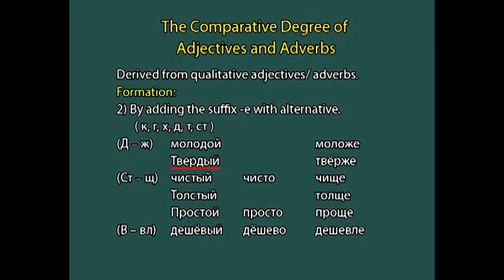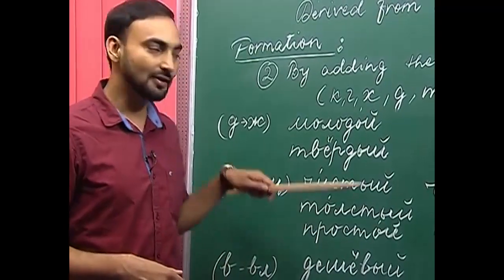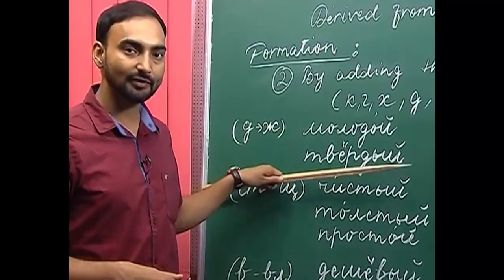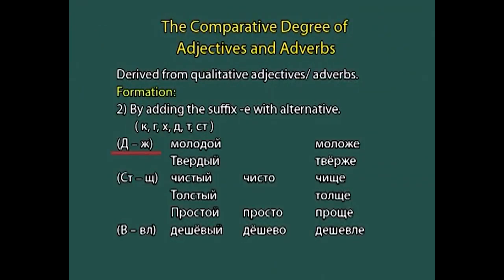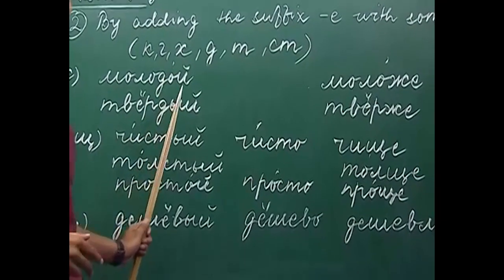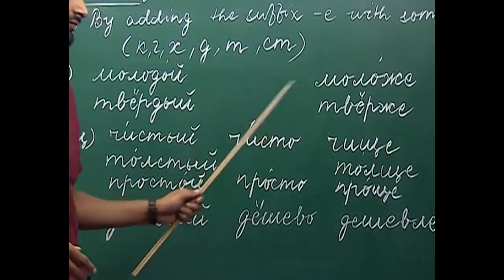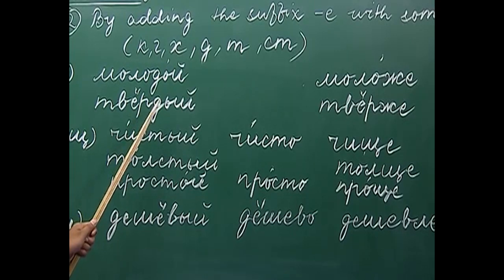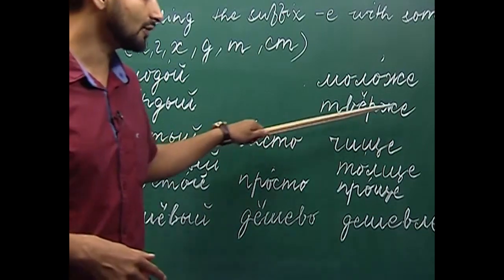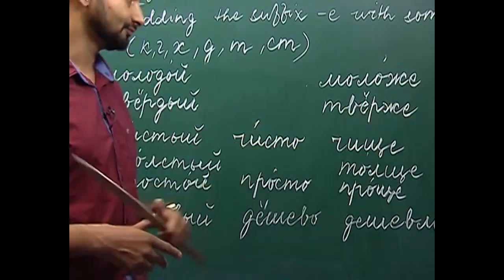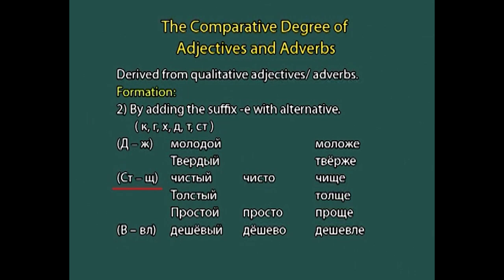What is tyordi? Tyordi is hard. For example, we have already discussed this word while discussing tyordi, which is the hard sign. So, how do we form the comparative degree from this adjective? We do the same thing: drop the ending, which is i and e kratke, and change the consonant d into j and add the suffix ye. So, what do we get? Tyorje. Tyorje, harder.